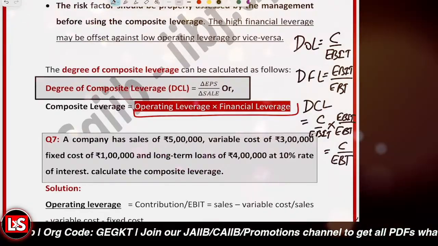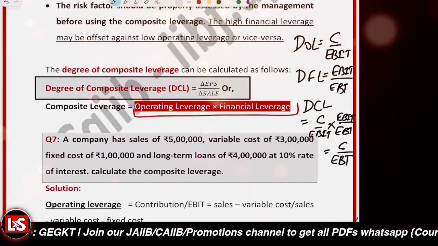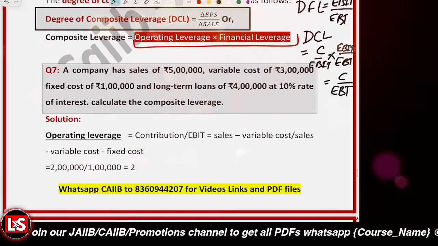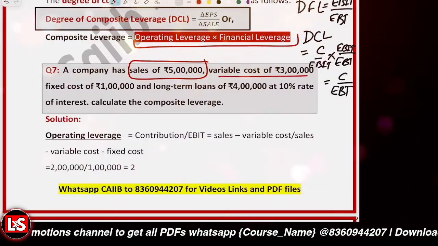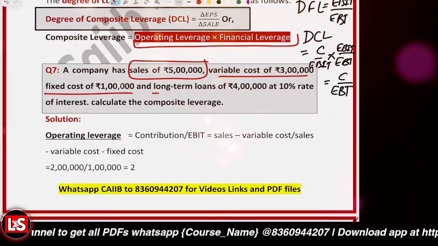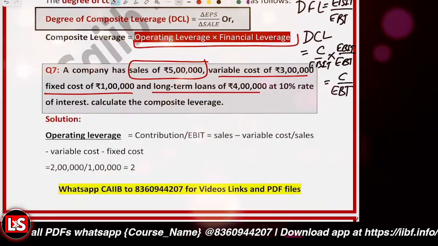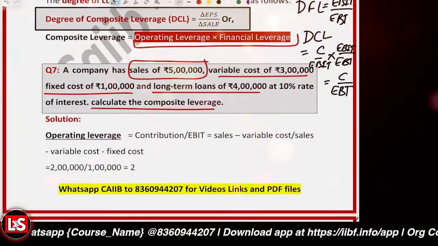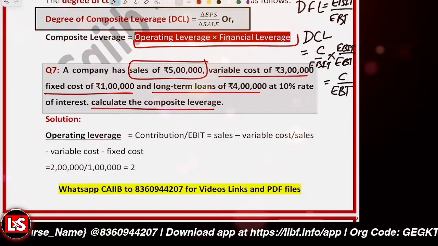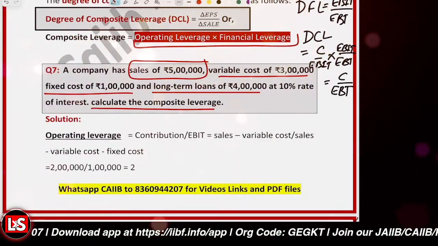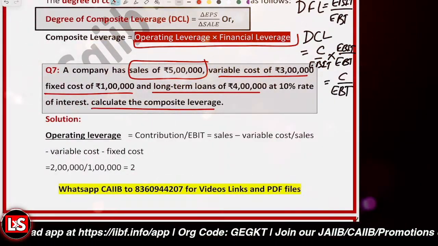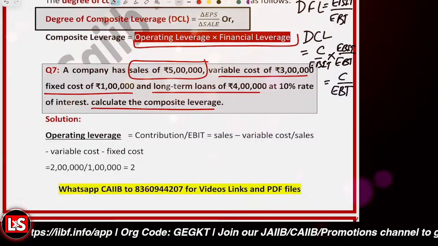This is the combined or composite leverage. A company has sales of 5 lakh, variable cost of 3 lakh, fixed cost of 1 lakh, and long-term loans of 4 lakh at 10%. Calculate the composite leverage. Composite leverage we are to calculate, right? So if we are to calculate the composite leverage,